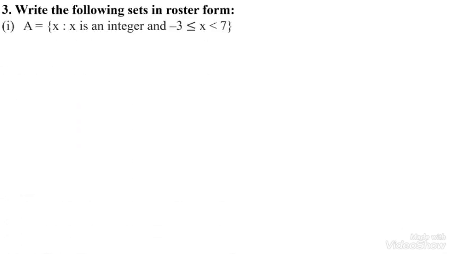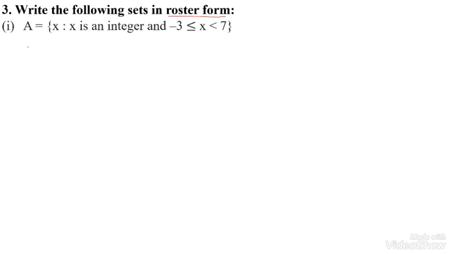Write the following sets in roster form. Roster form means we have to list the elements in between braces and put a comma between the two elements. The elements are written in closed braces.